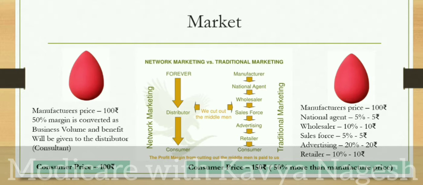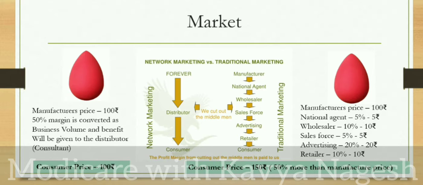As an example, I have given a beauty blender here. The manufacturer's price is just 100 rupees, but when it passes through the national agent, wholesaler, sales force, advertising, and retailer, they keep adding their margins, and by the time it reaches the customer it becomes 150 rupees. So 50% of the manufacturer price has been added by these people.